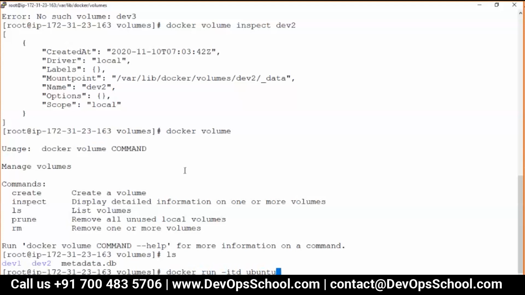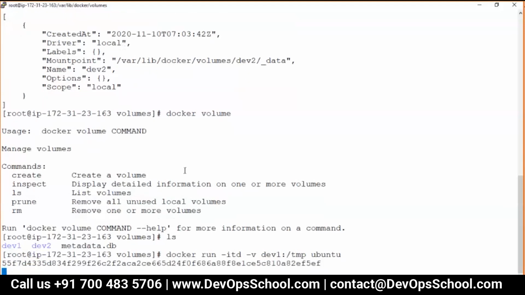Yes, Rajesh. Yes. So guys, what you have to do this time is -v. Which volume do you want to mount? I want to mount dev1. That's fine, but where do you want to mount it inside the container? Colon, under /tmp, and you get the container. See, so simple.